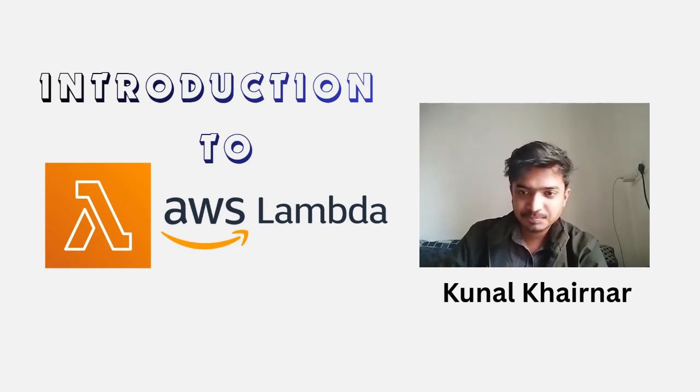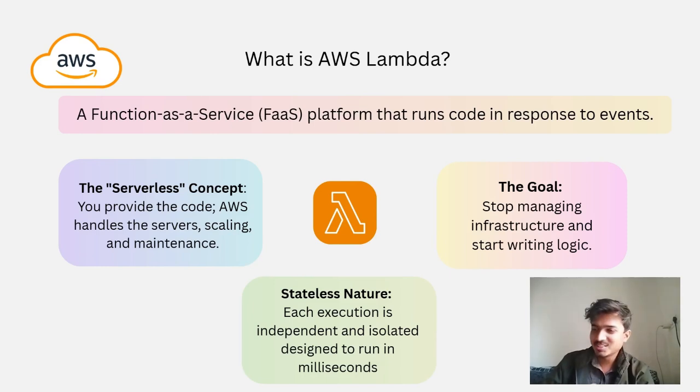So firstly, let's know about the formal definition. It says a function as a service platform that runs code in response to events. What that means is our Lambda function needs to be triggered by an event.